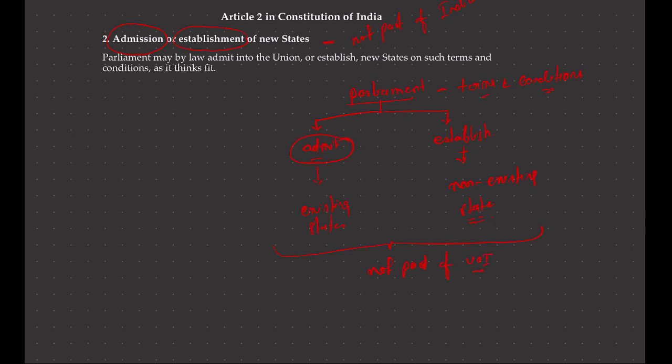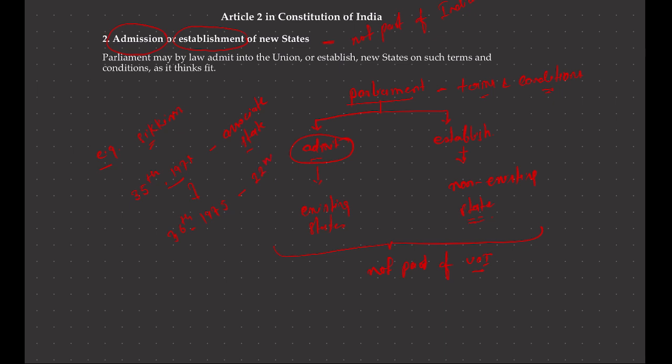For example, the integration of Sikkim into the Indian Union is a classic example of Article 2. By the 35th Amendment, enacted in 1974, Sikkim was given the status of an associate state, and subsequently in 1975, through another amendment, the 36th Amendment, Sikkim was granted complete statehood.